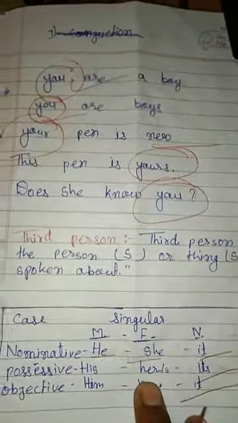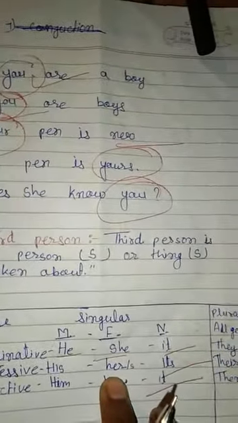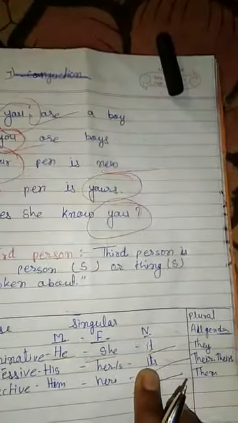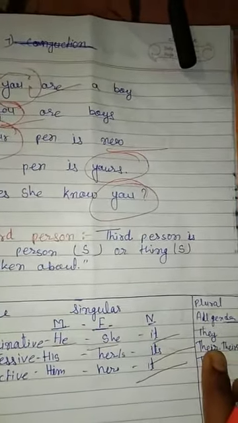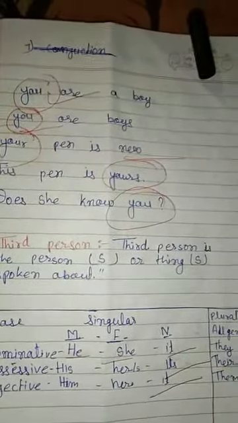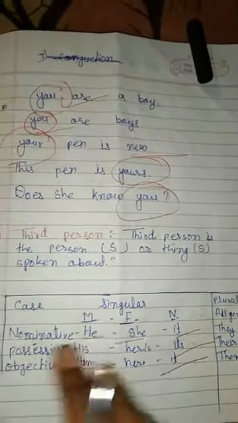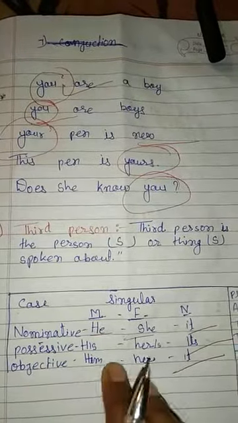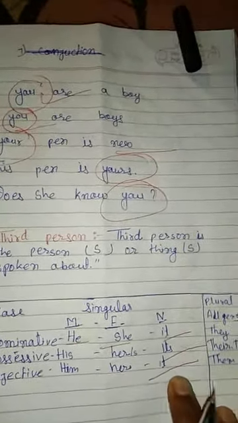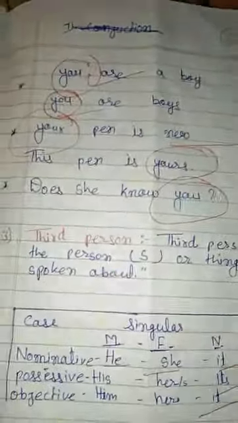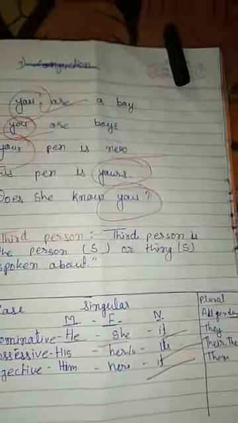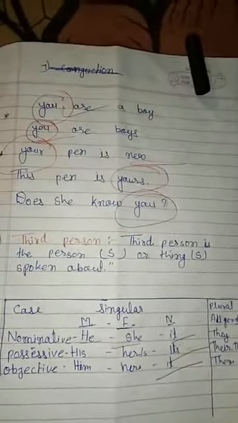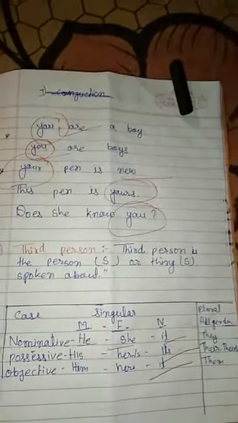It means her sari is new, his shirt is black, its color is red, and their colors are very bright, etc. And the objective case is him, her, it, and in plural form, them. According to the case, these pronouns change their form between singular and plural.